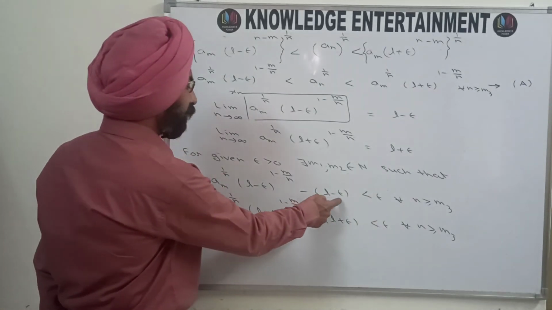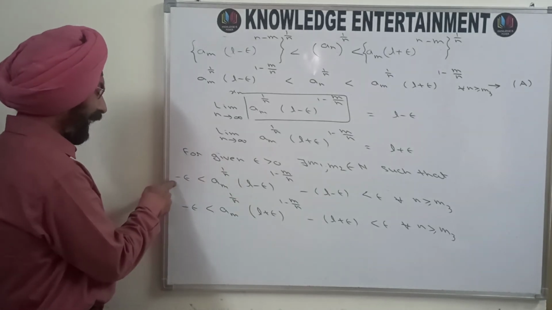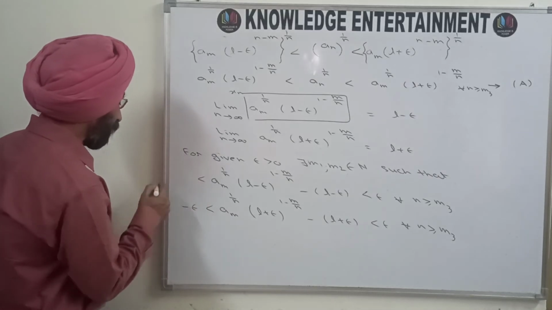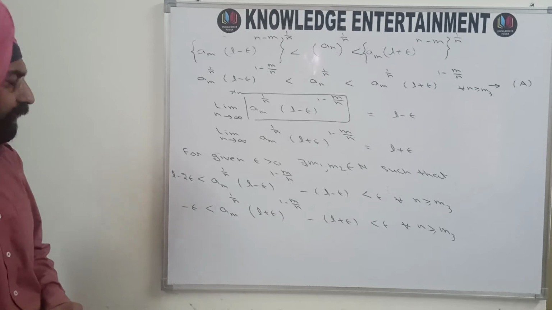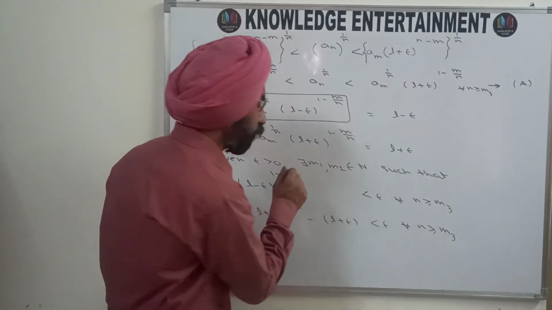So when you add L minus epsilon to all these inequalities, here you will get L minus epsilon, so that means L minus 2 epsilon. Here this minus L minus epsilon will be removed.